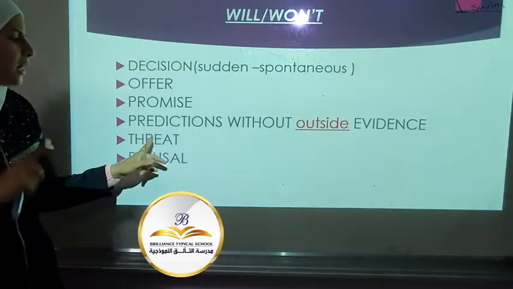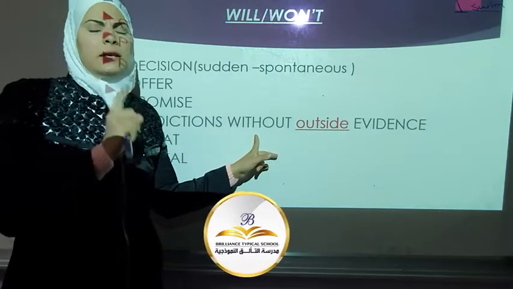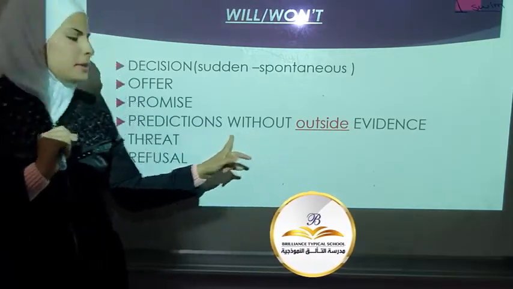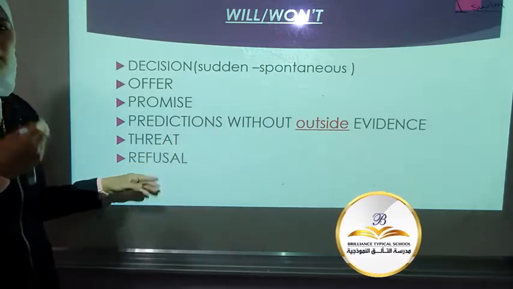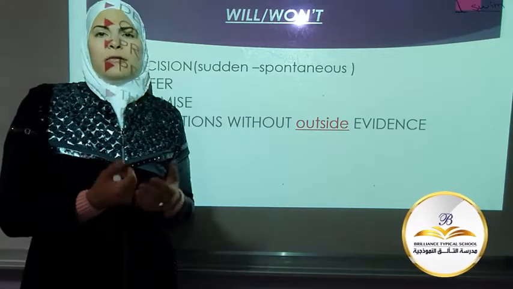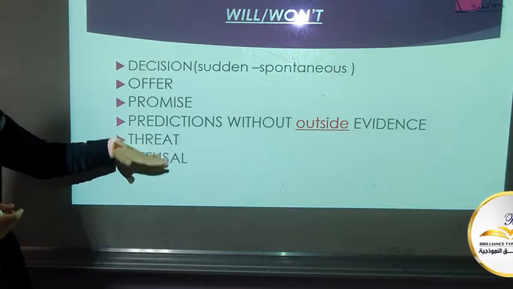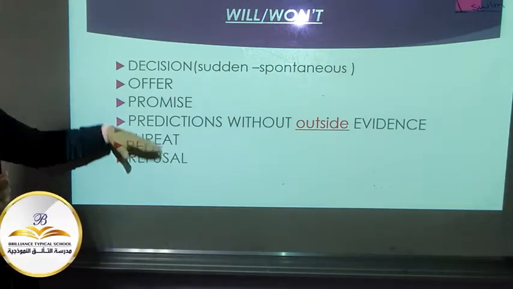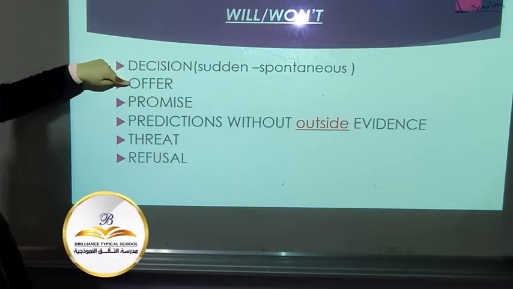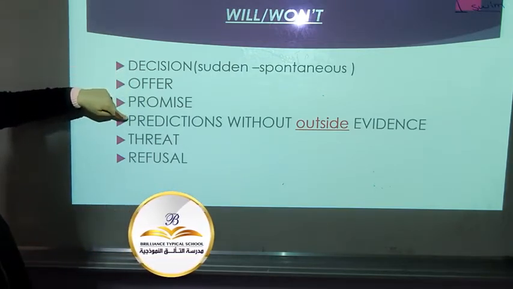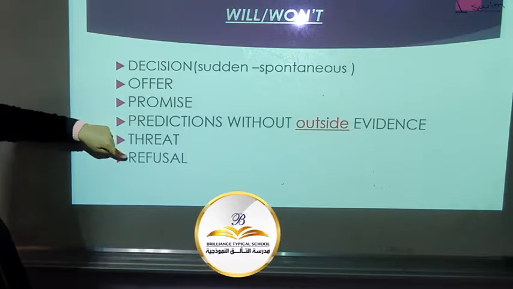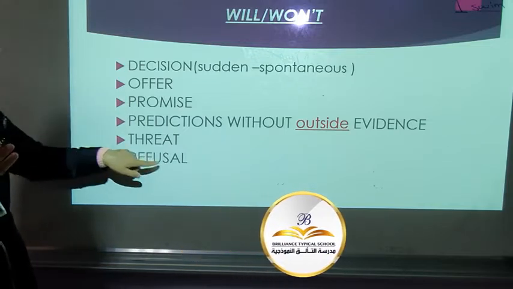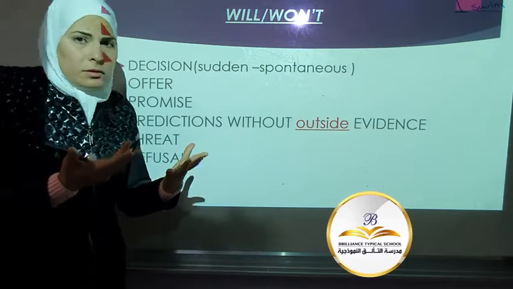Threat: I will call the police. It's a threat. Refusal: I won't go to the party. I didn't talk about these two, but I prefer to tell you about them quickly. So, decisions, offer, promise, predictions, threat, and refusal. Refusal means to say no, I don't want to.